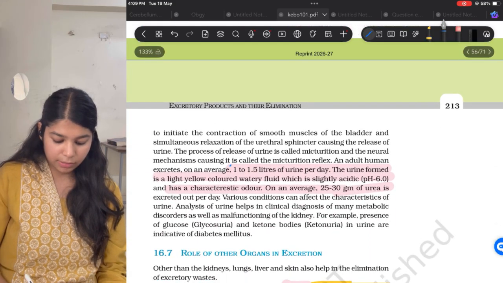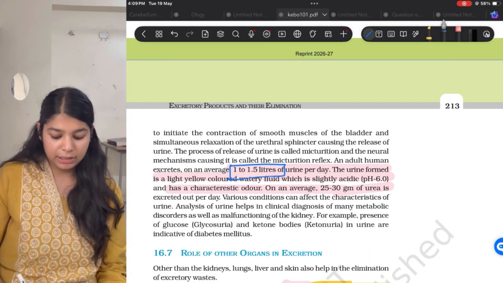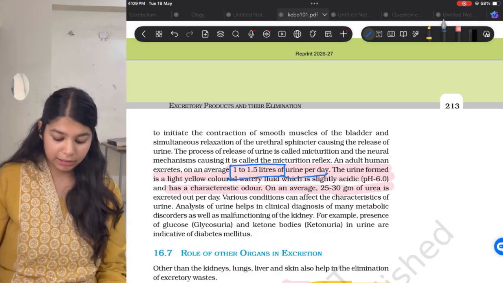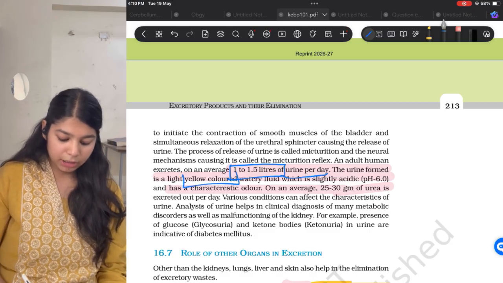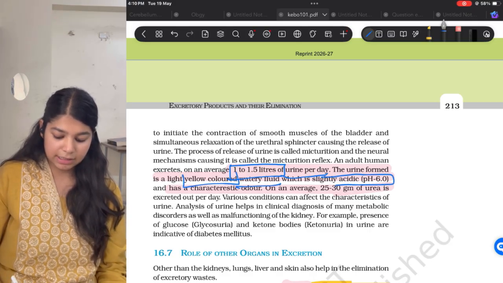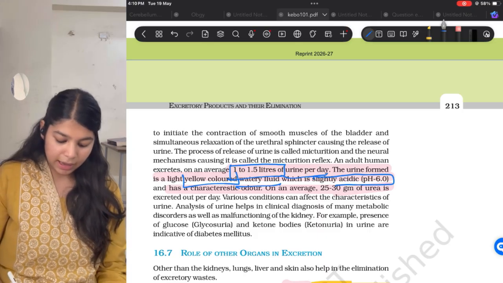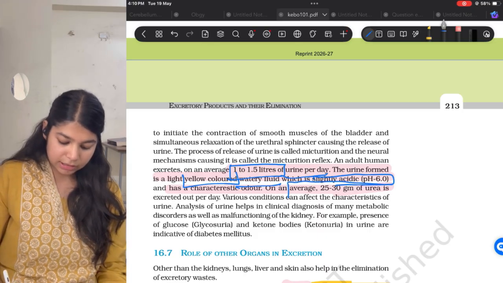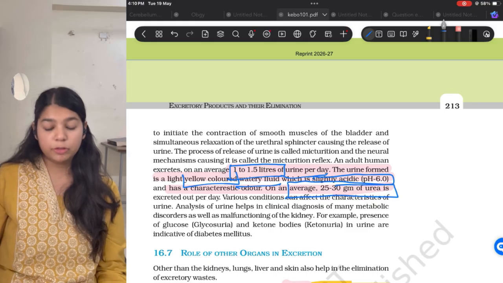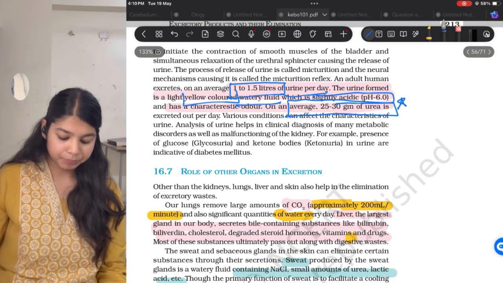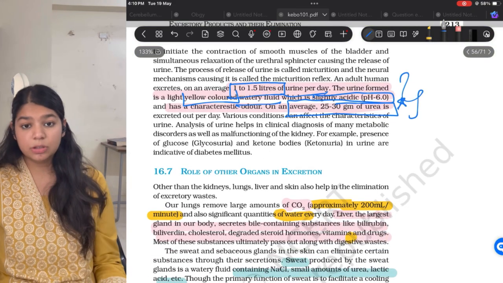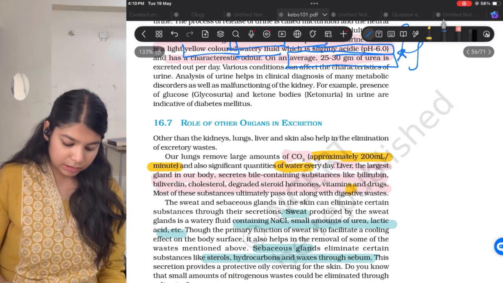Now, about 1 to 1.5 liters of urine is excreted per day. It is a yellow colored, watery fluid. The pH is about 6, that is slightly acidic, and it excretes 25 to 30 grams of urea. Important: these characteristics of urine are asked.